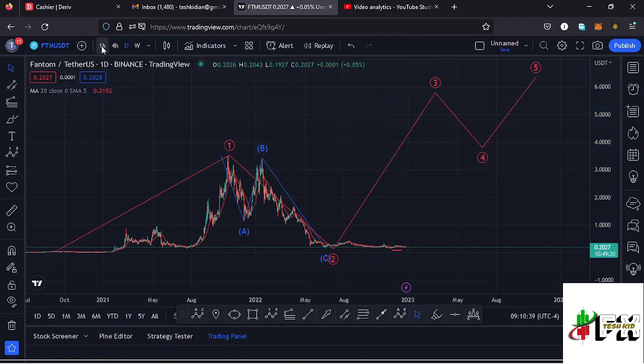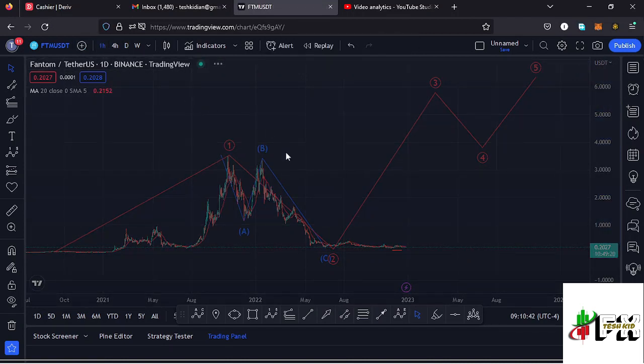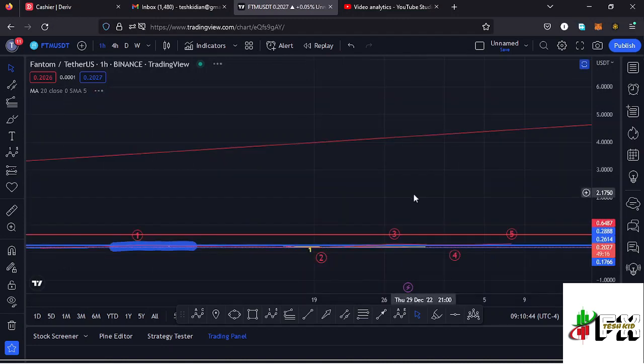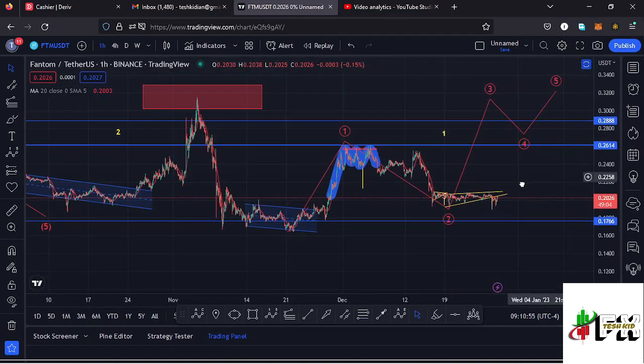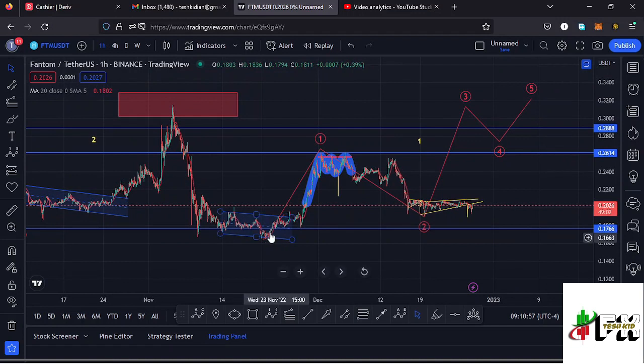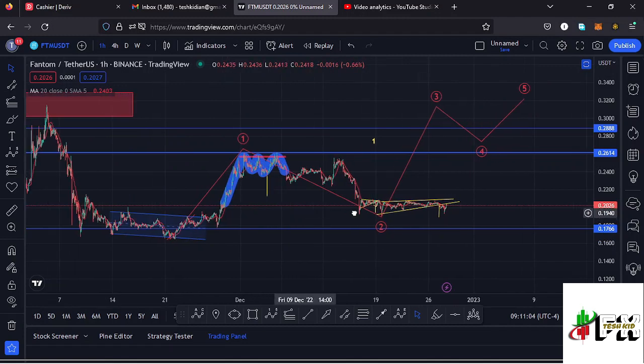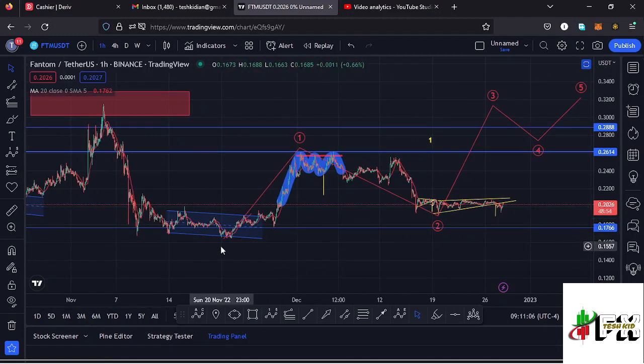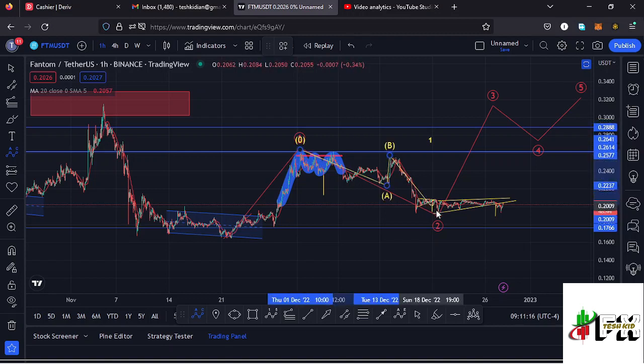And jumping to the 1 hour chart for further analysis and also give you the short-term scenarios that I'm expecting to play out. Here on the 1 hour chart, you can see that down here, this is where we made our low at around the $0.15 mark, then started this bounce to the upside in a movement that has been obeying the additive structures, where we can see this impulsive movement, terming it as a higher additive count 1 to the upside. Then we saw this ABC corrective structure, which is right here in the formation of that higher additive count 2, which gave us a low at around the $0.15 mark.